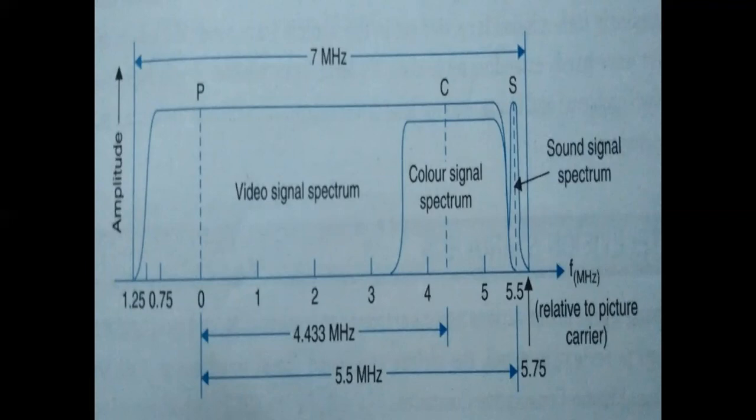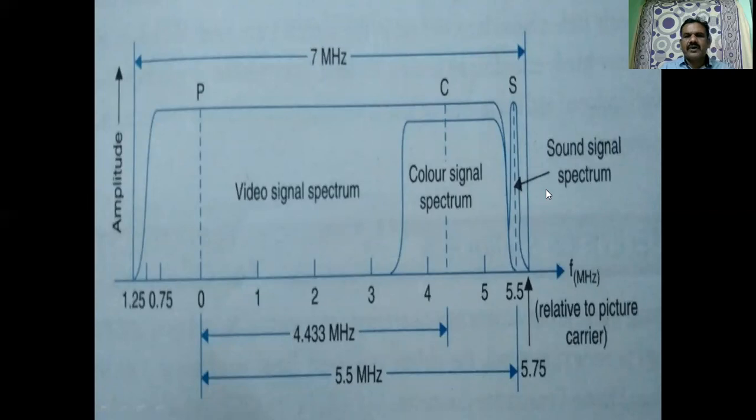For transmission of video, we make use of VSB modulation, and we make use of frequency modulation for transmission of the audio. That means there are two types of modulations that are required. One is vestigial sideband modulation for transmission of the video, and frequency modulation for the transmission of audio.